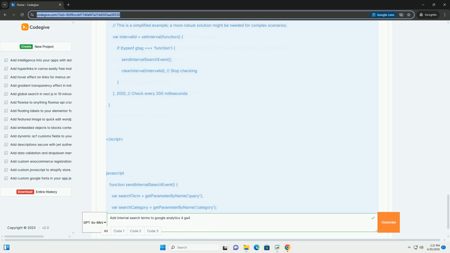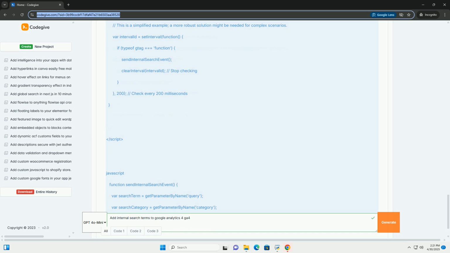Cleaning and processing search terms, optional. Raw search terms can contain misspellings, punctuation, and other noise. Consider cleaning and processing your search terms to improve the accuracy of your analysis. This can involve removing punctuation, converting to lowercase, and correcting common misspellings. This processing can be done within GTM using JavaScript variables or on the backend if the search is Ajax-driven.